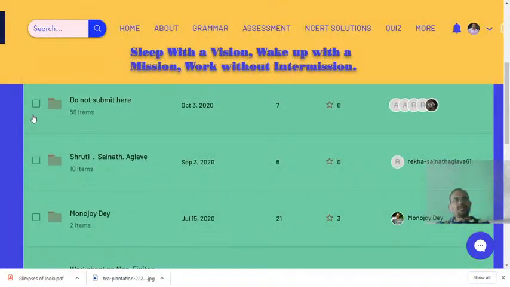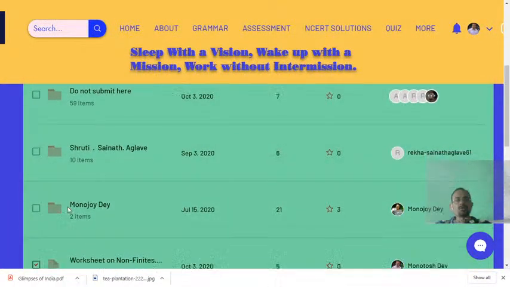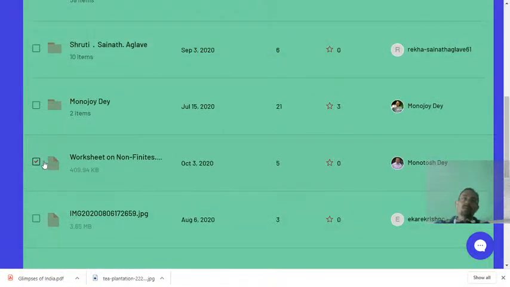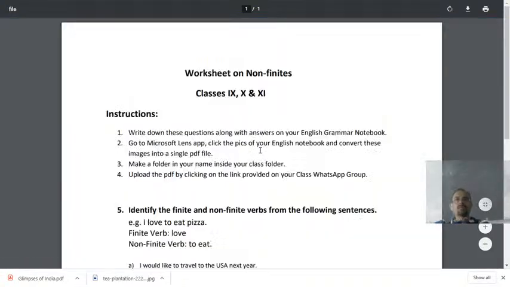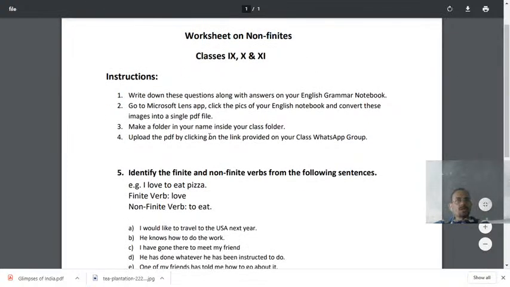Then you just check. See, this is not checked, this is not checked, this is not checked, which means you don't have to go there. You have to go where the box is checked already, and then you click on this homework worksheet. See, I have given you the worksheet. Okay, and instructions you please follow.